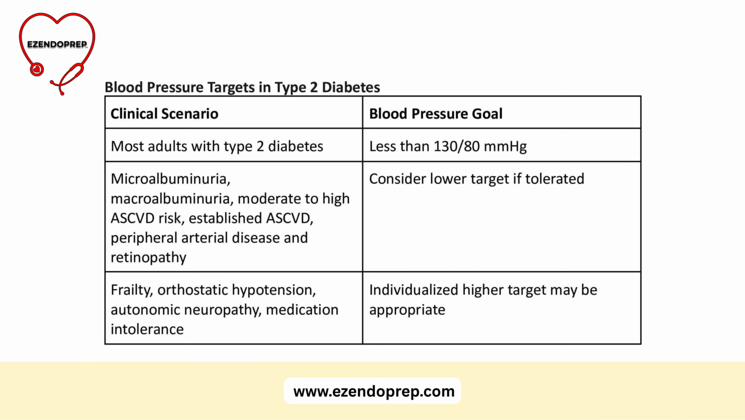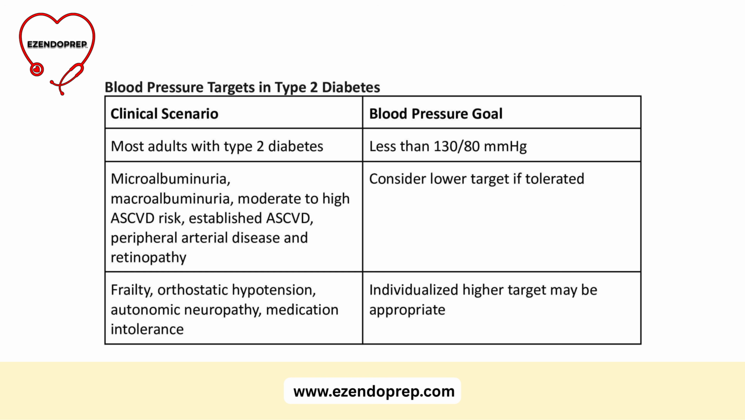In clinic, use calibrated equipment, trained staff, the correct cuff size, and proper positioning. The patient should be seated in a chair, feet flat on the floor, with the arm supported at heart level. Ideally, take serial measurements and average them.